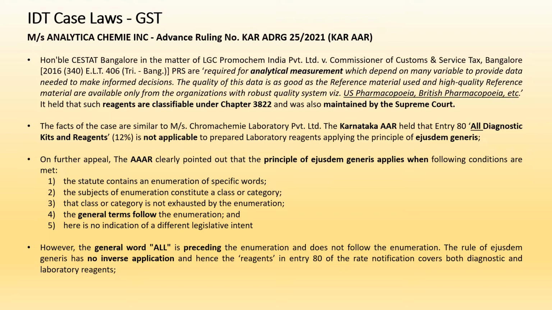The AAAR, the next appellate authority, has clearly given the conditions that have to be satisfied to apply ejusdem generis. The five conditions are: the statute contains an enumeration of specific words; the subject of enumeration constitutes a class or category; the class or category is not exhausted by the enumeration; the general terms follow the enumeration; and there is no indication of a different legislative intent. So these are the five conditions to first of all apply the principle of ejusdem generis.